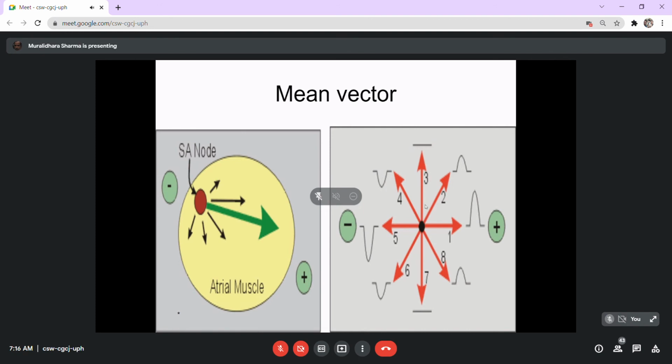At 90 degrees, it's again somewhat negative. At 60 degrees, it's positive. If you record at the superior area, it's positive. So a current can be negative if you have recorded in the opposite direction. If you have recorded in the positive direction, it could be